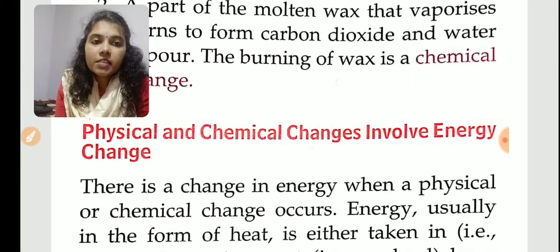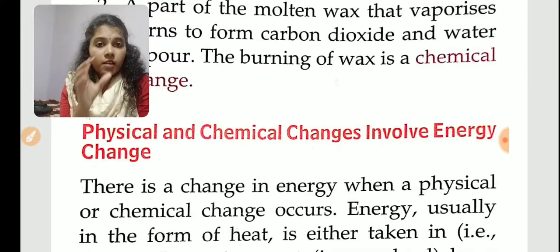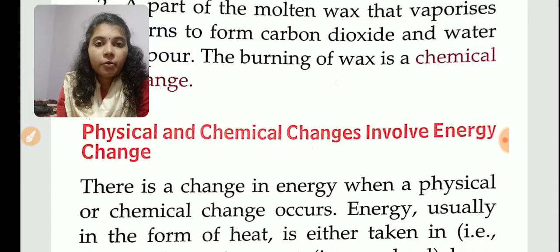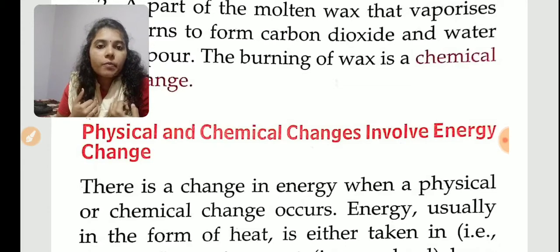Then, physical and chemical changes involve energy change. Okay, what is the energy change? See here, there is a change in energy when a physical or chemical change occurs. For example, when ice changes to water, what are we doing? We are heating the substance. Heat is absorbed there. A solid, frozen substance is ice. When we are heating, what happens? It will take in heat energy. Heat energy is absorbed there, right?